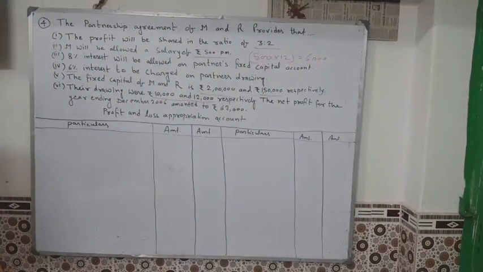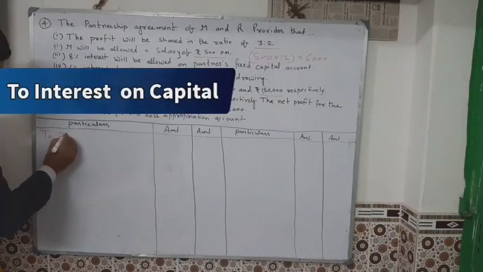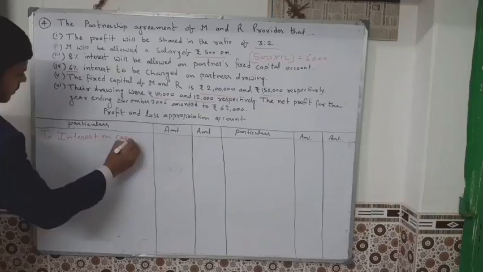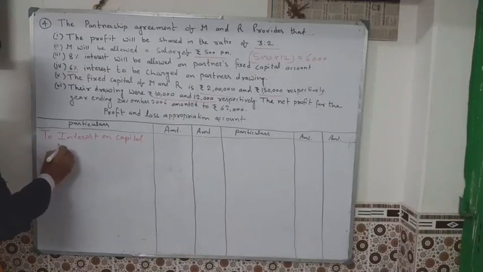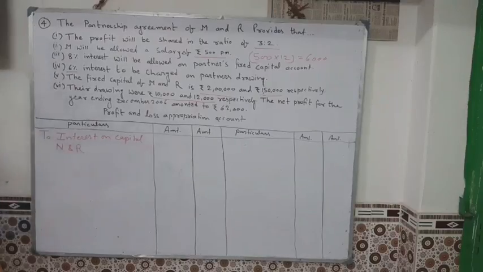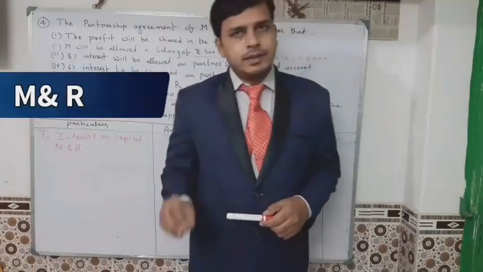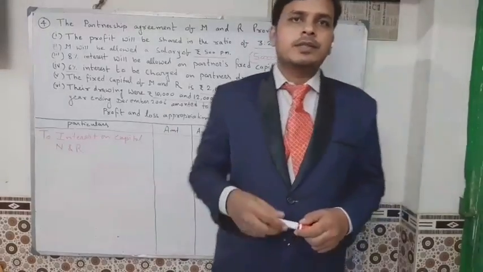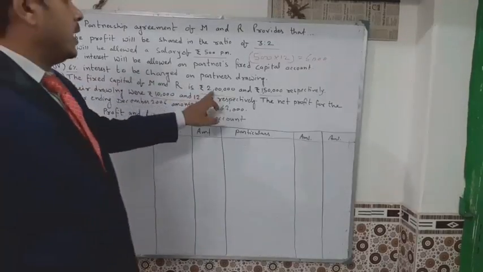Here we will write to interest on capital, to interest on capital, okay, to interest on capital M and R. Already how to charge interest on capital I have discussed in the last video. I am not going to explain more. Just I am writing interest on capital after charging. Okay. So interest on capital, 2 lakh.